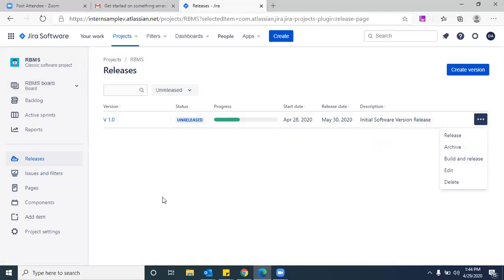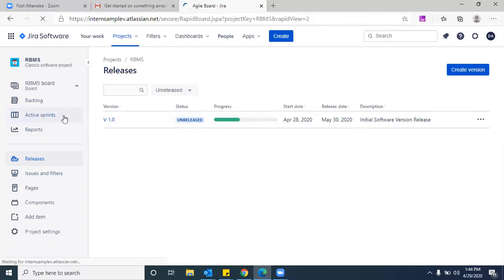Like a batch. Even build and release, you can do it. Is that clear? Can we release it before 30th? Yes, you can release it before 30th. But if it is beyond 30th, ultimately it is not possible. Automatically it will close. And even the sprint as well.